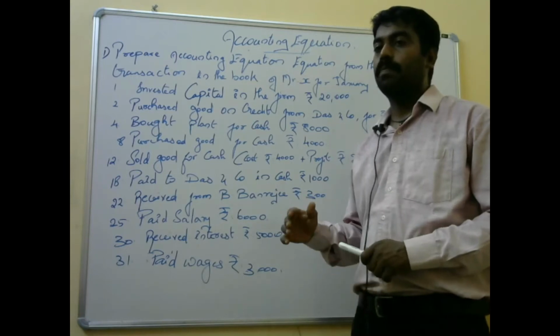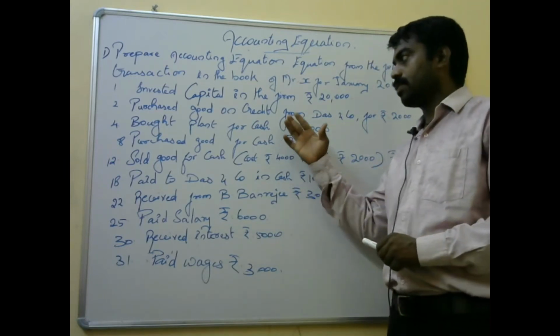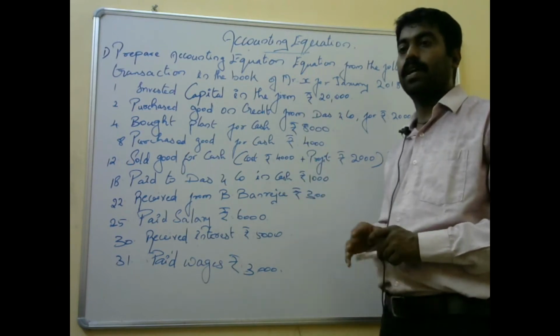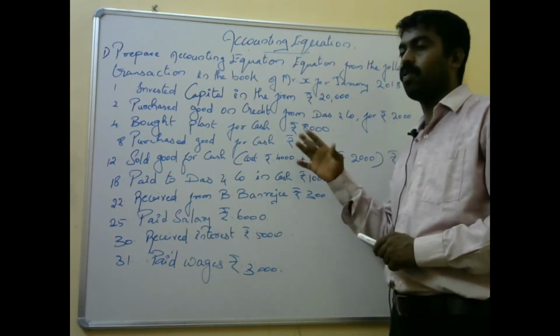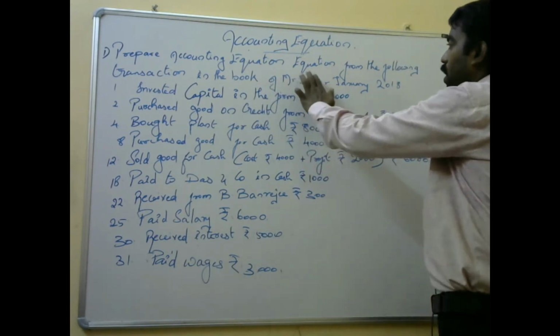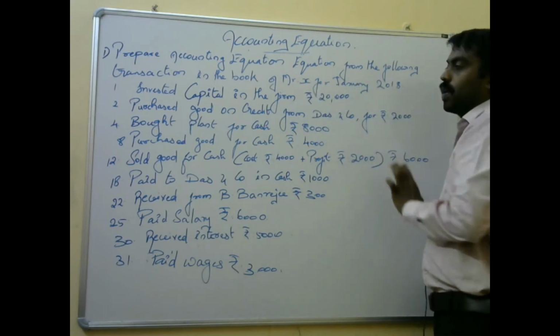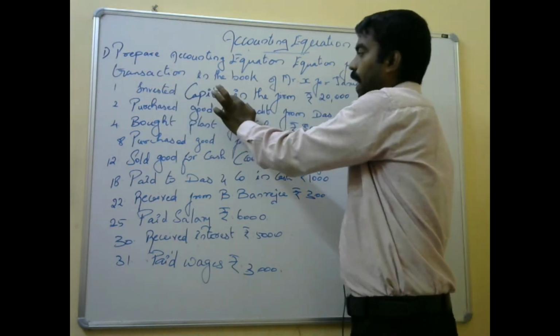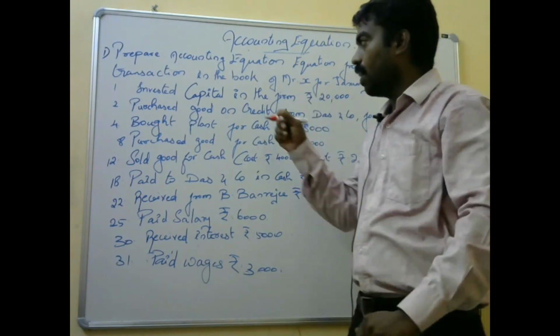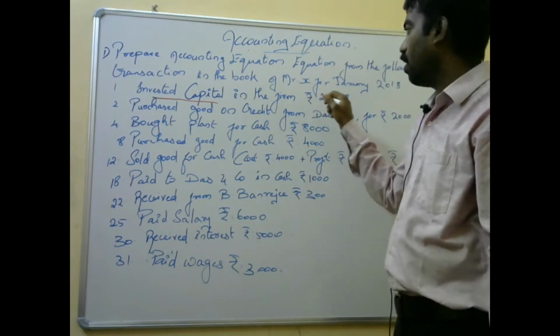Now we can solve some sums related to the accounting equation. First I will read the sum and explain what is going on, then we can solve it. Prepare the accounting equation from the following transactions in the books of Mr. X for January 2018. Invested capital in the firm 30,000. When you start a business, you invest the capital in the firm.